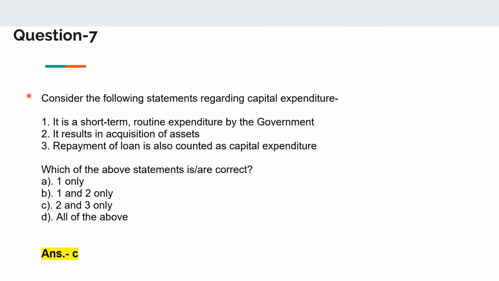The next question was: Consider the following statements regarding capital expenditure. It is a short-term, routine expenditure by the government. It results in acquisition of assets. Repayment of loan is also counted as capital expenditure. Now the answer to this is C, that is all of the above. Let us see how.